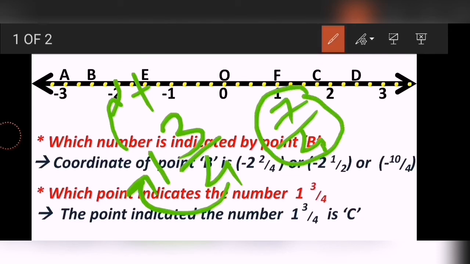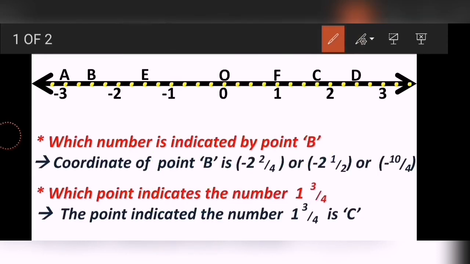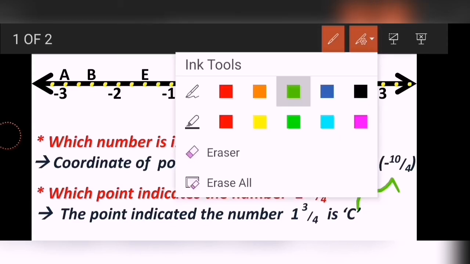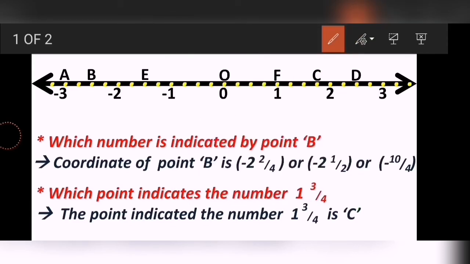Okay, so I need to count the 7th point from 0. Where is the 7th point? I mean to say this 1 3 upon 4 can be written as 7 upon 4, and now count the points: 1, 2, 3, 4, 5, 6, 7. Again I got C. So there are many methods to get the answer. I hope I made it very clear to you all. Let's try to solve the next question of your exercise.